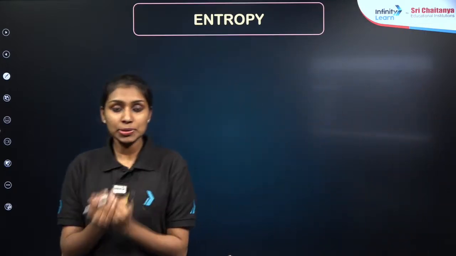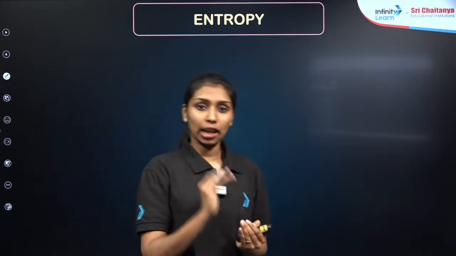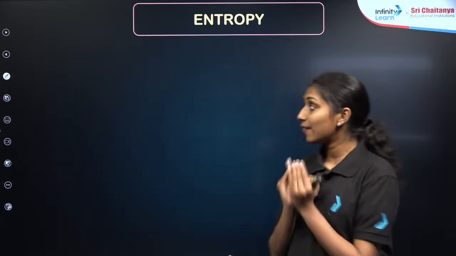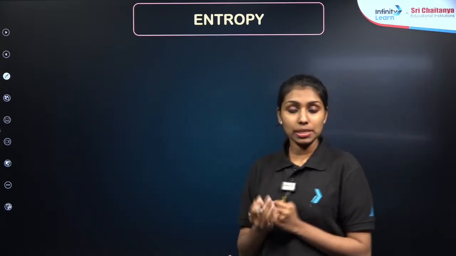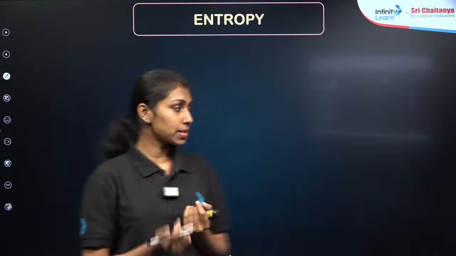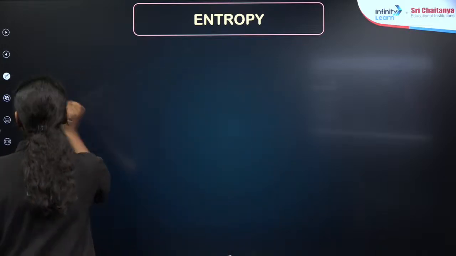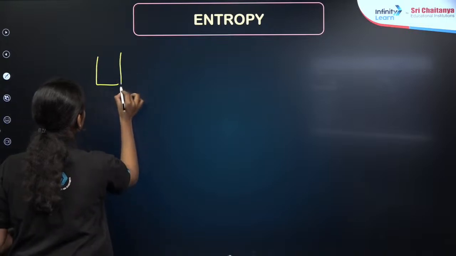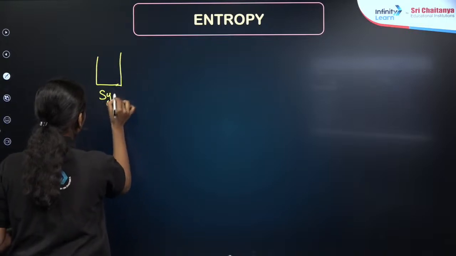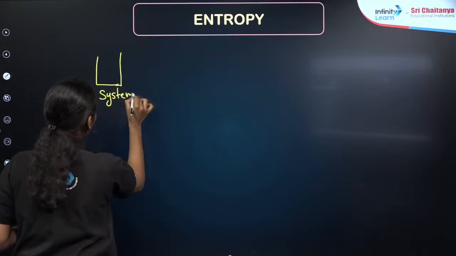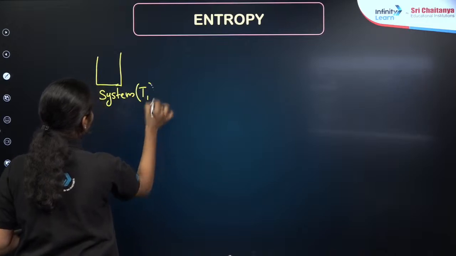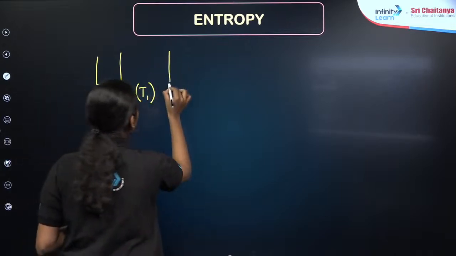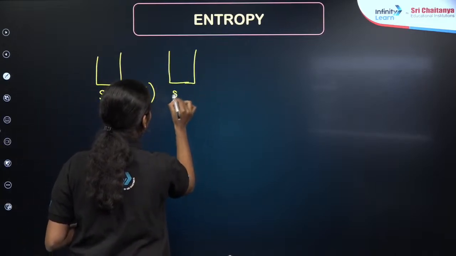Now, while introducing entropy, we will be moving to the second law of thermodynamics. Before that, you must have an idea about what the entropy change will be for the system as well as the surroundings, right? We already know what we mean by system and surroundings. If I am taking a system here, this will be the system having a temperature of T1. Then another one is the surroundings, right?